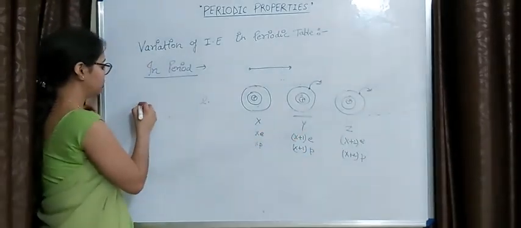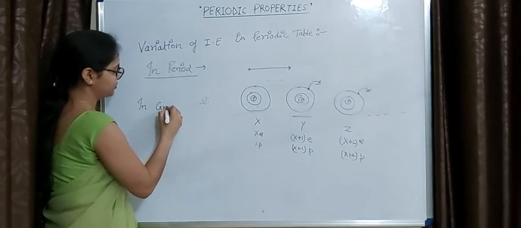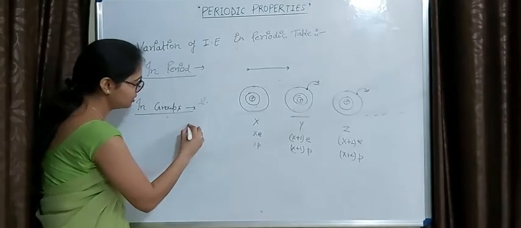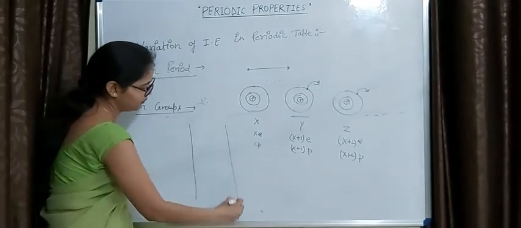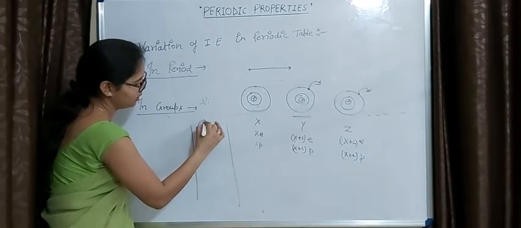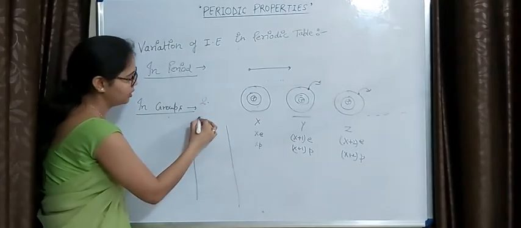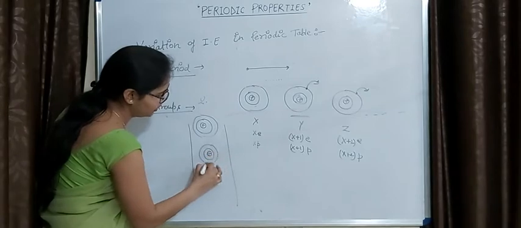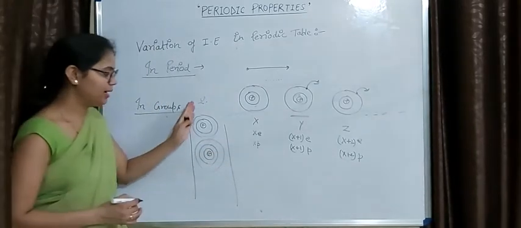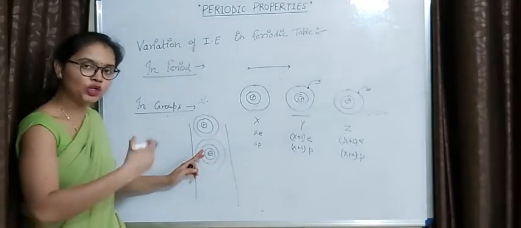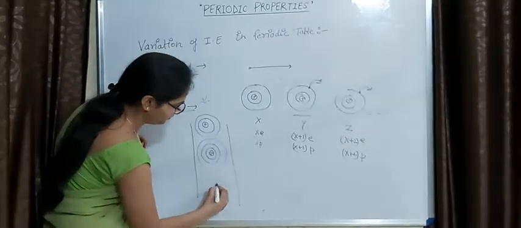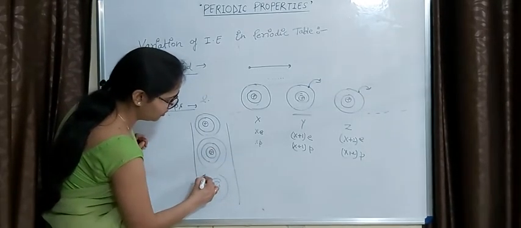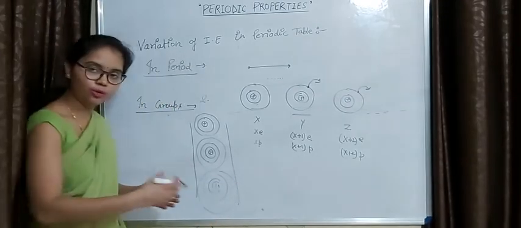Now we'll talk about the groups. So in groups, as we know, suppose this is the first atom, okay, now this is the second atom, and as we know that while moving down in a group one new orbit is added, okay, so it will have one extra orbit, and if we draw the next one, then it will have one more extra orbit, okay.